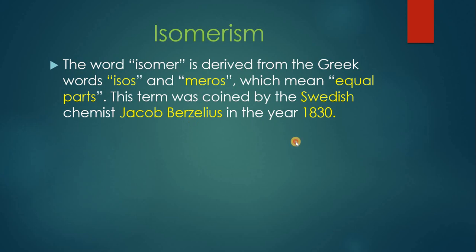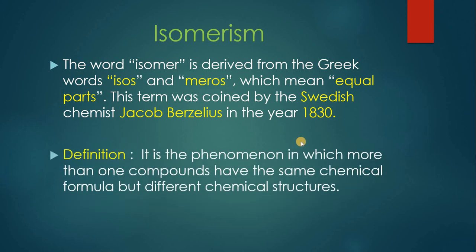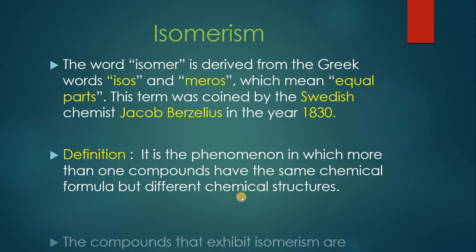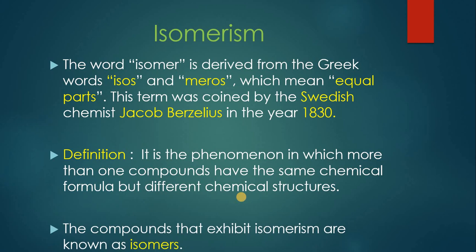So isomerism is in fact the phenomenon in which more than one compound can have the same chemical formula, but their chemical structures will be different. These compounds which differ from each other only in their chemical structures will be called isomers, and the compounds that exhibit isomerism will be called isomers.